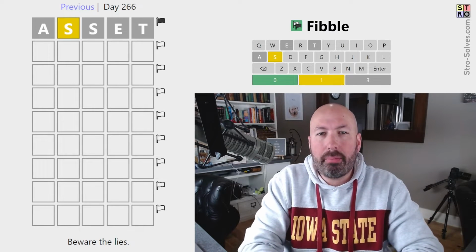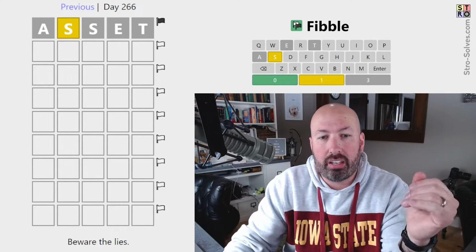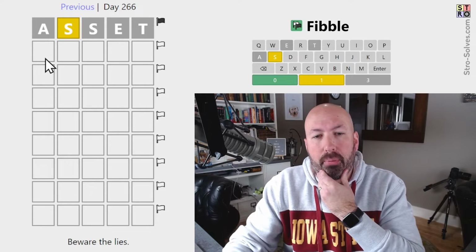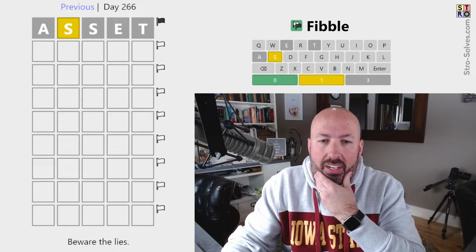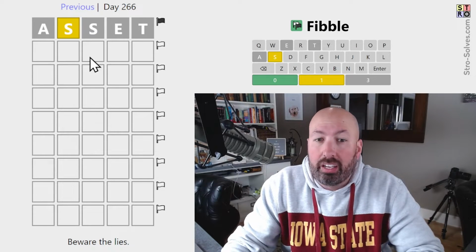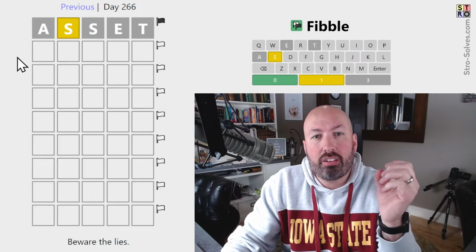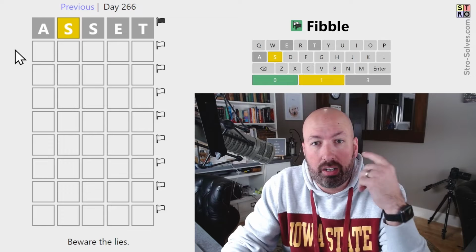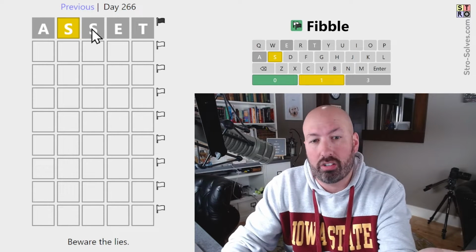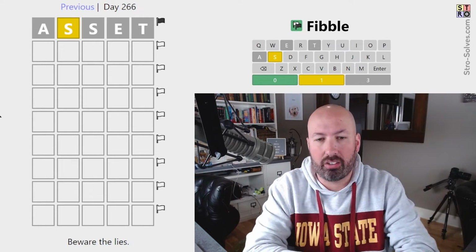Now, I've been thinking about doing this slightly different. So usually what I do is I try to guess a word that's mostly the same, right? But what I would like to try and do is guess a word. You know, I might try something like upset. That's gonna repeat some letters. But I'd like to try and do sort of a Fibble hard mode and guess a word that could be an answer, because upset could not be the answer here, because you'd have to have too many lies. So I'd like to try and guess a word that could be the answer. I think that'll be interesting.